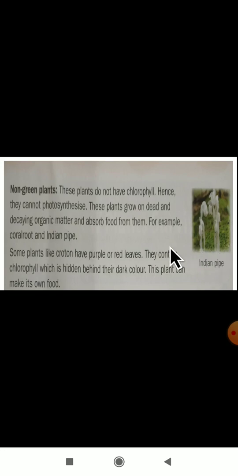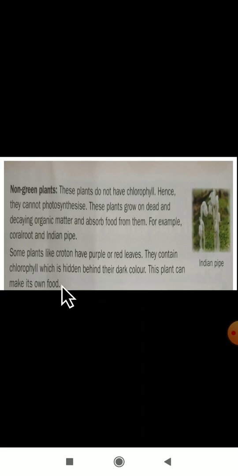The next point here is some plants like croton have purple or red leaves. Which color leaves are they having? Purple or red leaves. They contain chlorophyll which is hidden behind their dark color. Yes, dear students, the colors purple and red are very dark. In these leaves the chlorophyll pigment is there but it is hidden. You can't see it, it is inside, hidden behind their dark color.